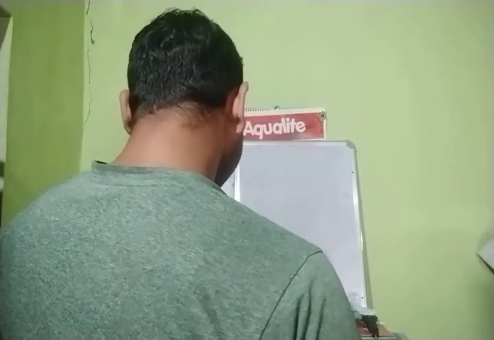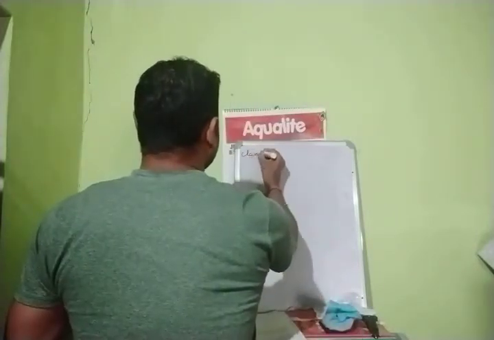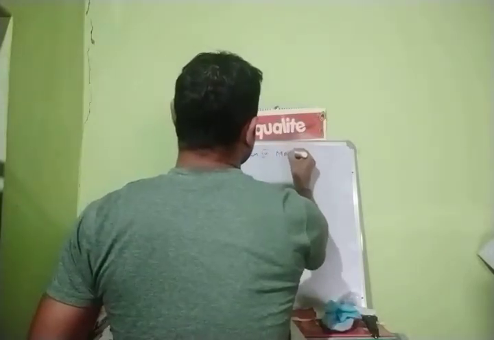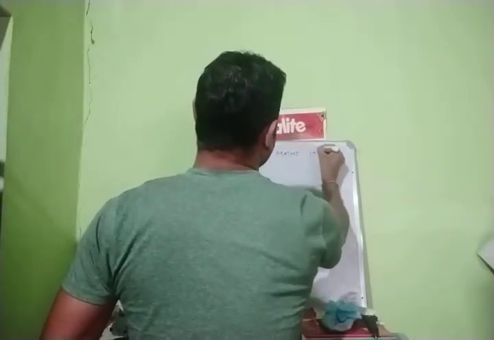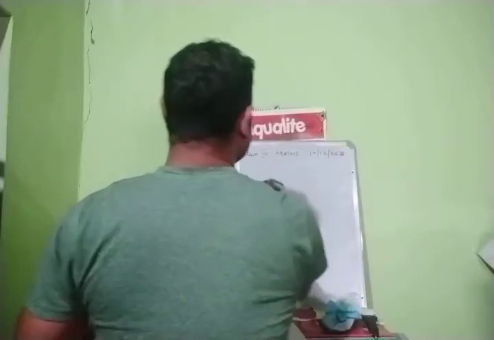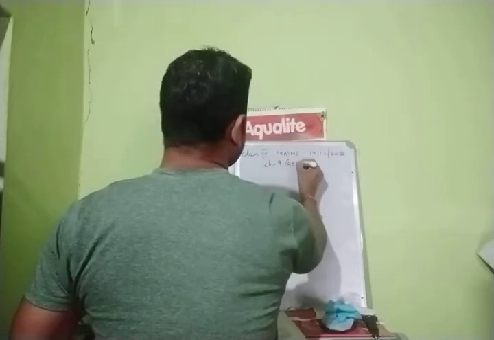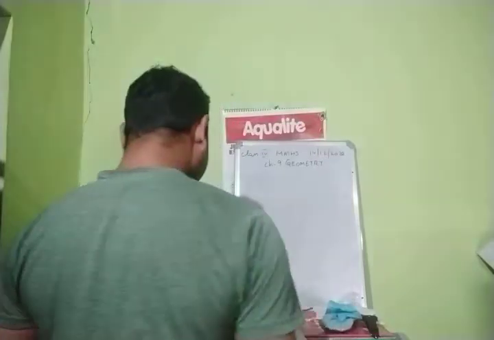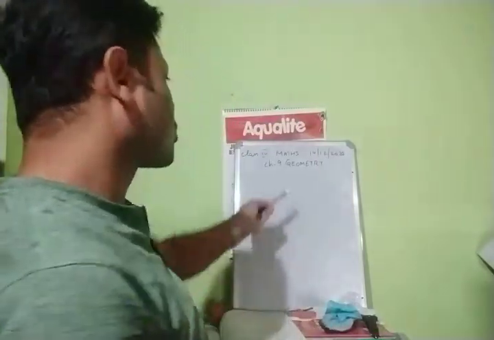First of all, your class 4 mathematics, that is maths, and today's date 14 12 2020. Chapter number 9, geometry.